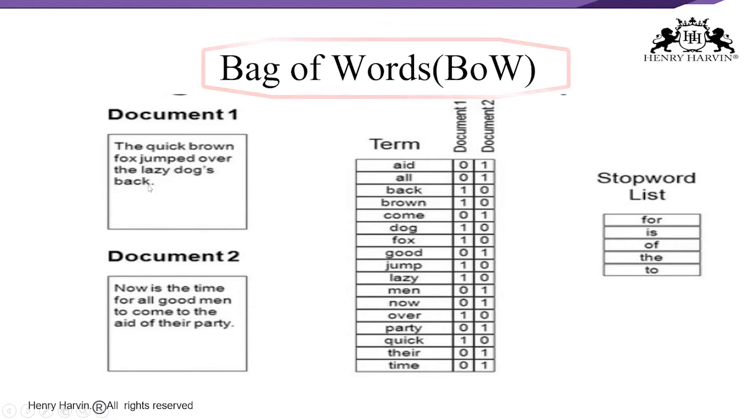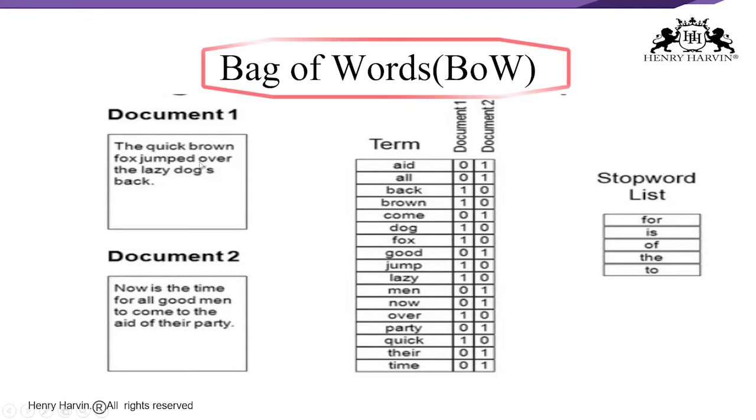So if you look into this, back actually, document 1, document 2, it is not there, right? So this is how it is being there. Document 1 and document 2 is written over here. These are all stop words over here, right? We know what stop words are, which do not bring any meaning.